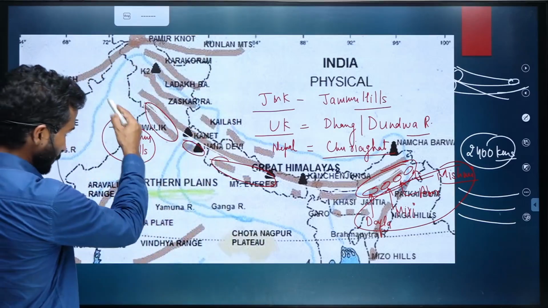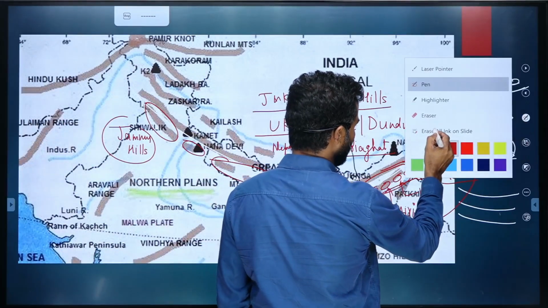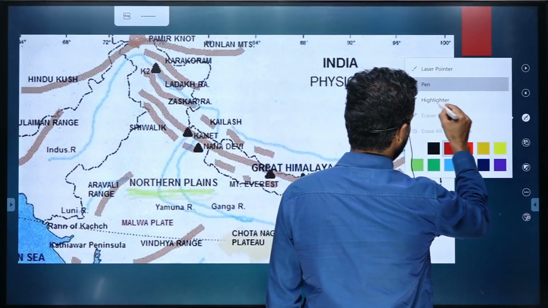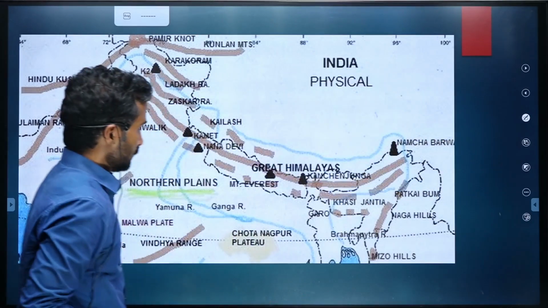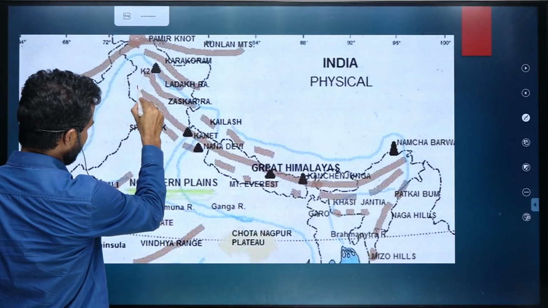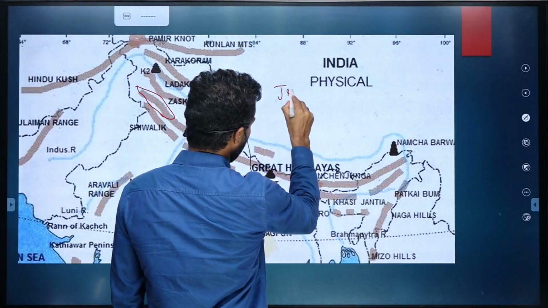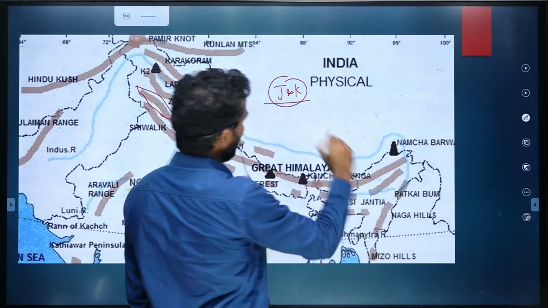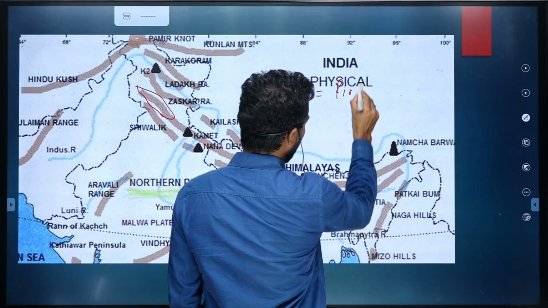Okay, so talking about the middle Himalayan ranges. Middle Himalaya starts again from Jammu and Kashmir. In Jammu and Kashmir, this part of middle Himalaya is known as Pir Panjal range.